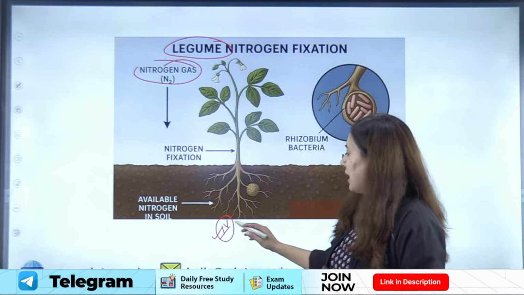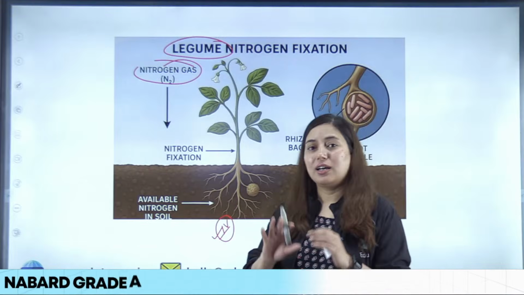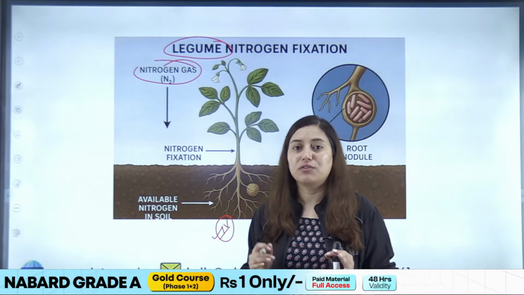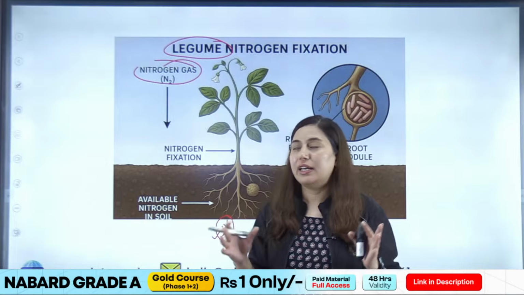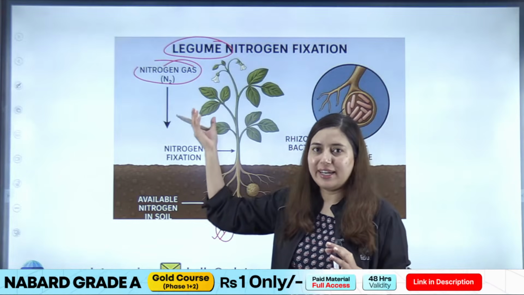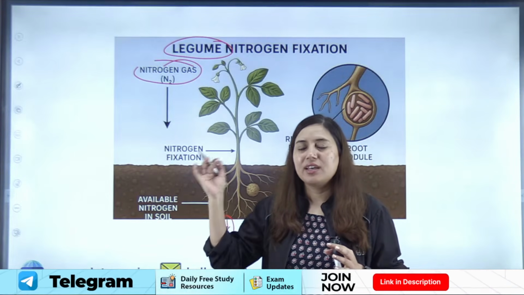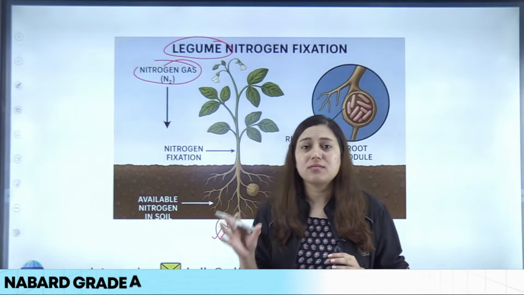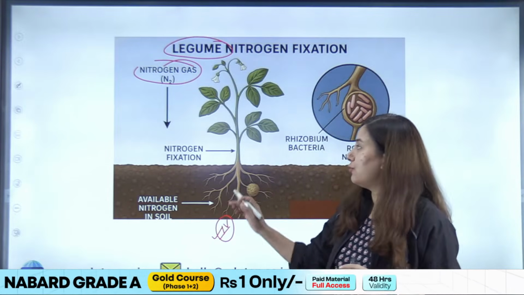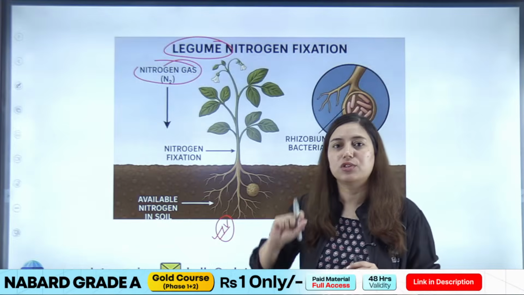Now students, if the soil has a sufficient amount of nitrogen, what will happen? The plant will grow to its full potential, right? And you will have a good yield. Now there are a few crops which have the ability to fix this atmospheric nitrogen into the soil.